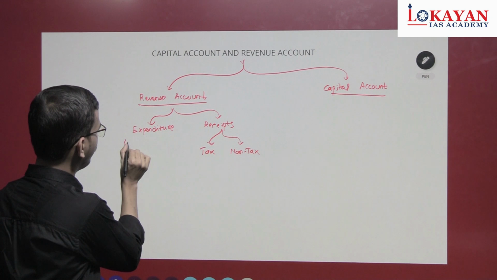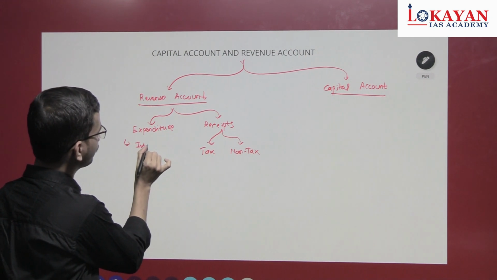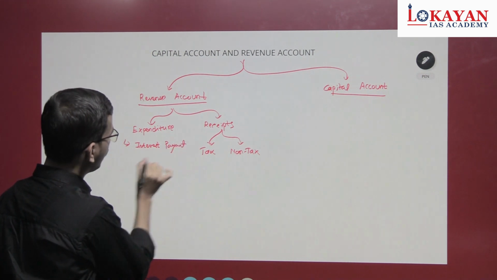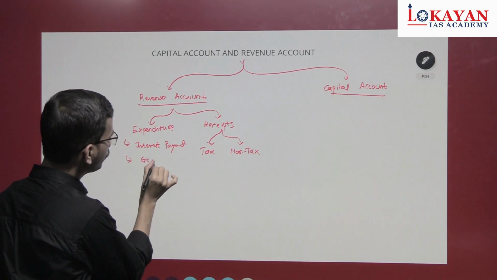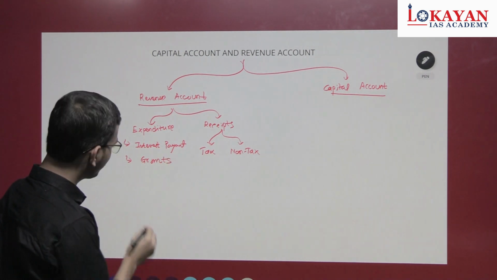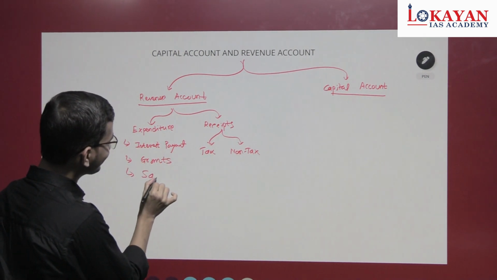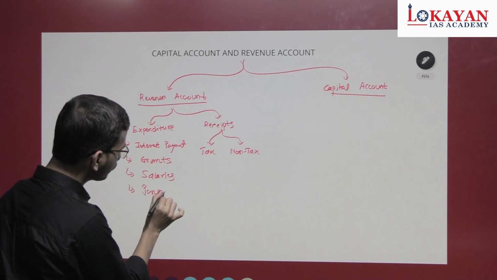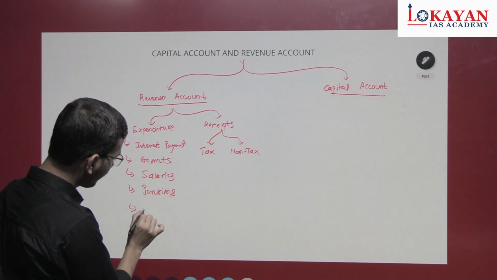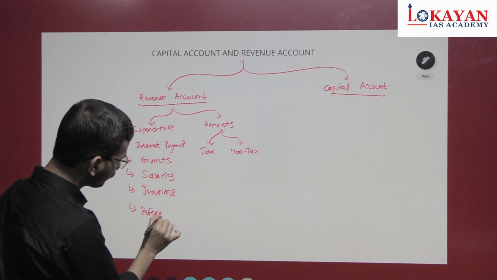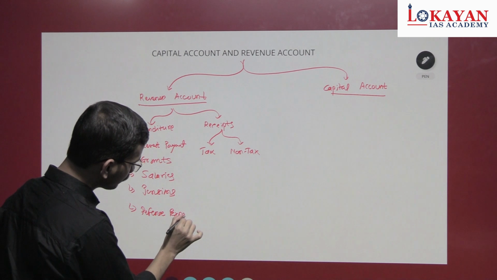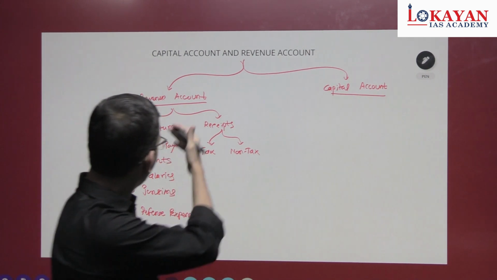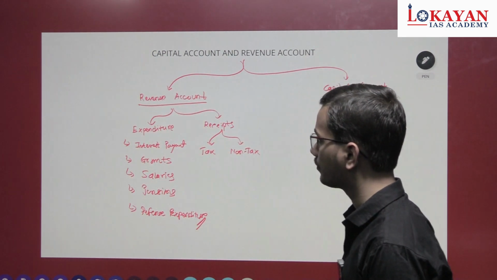So, various interest payment, grants to state governments, salaries, pensions, defense expenditure, etc. These are our revenue expenditure.